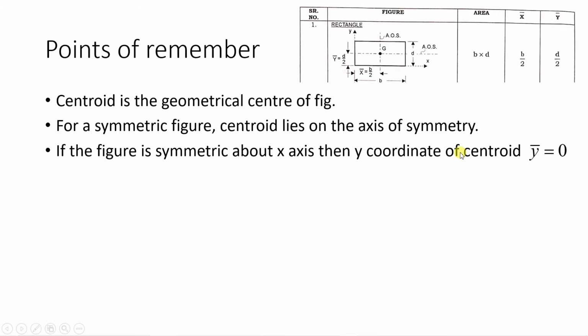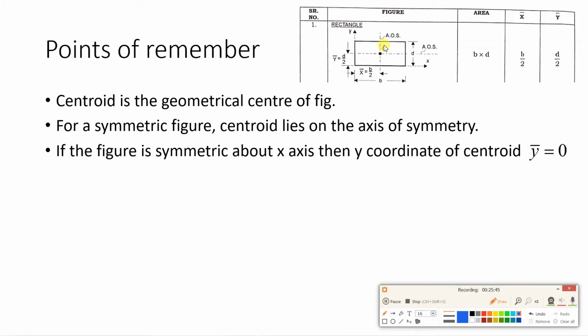What is the meaning of this? Suppose G is shown over here, and suppose the origin also is at that G location.